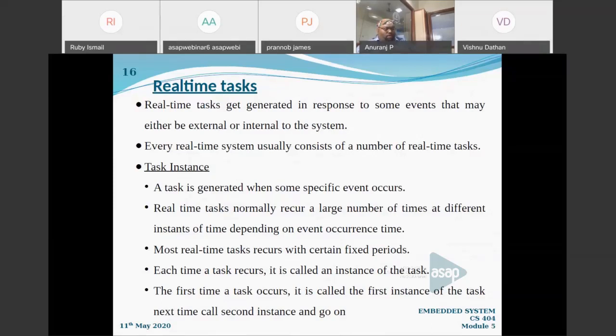The first time this particular task comes, we say this is the first instance of the task. The second time it comes, we say this is the second instance of the task, right? That is called the task instance. So what is a task instance? It is the time when that particular task occurs. If the task occurs for the first time, that's the first instance. I am saying this because in scheduling we will be discussing using the term task instance.